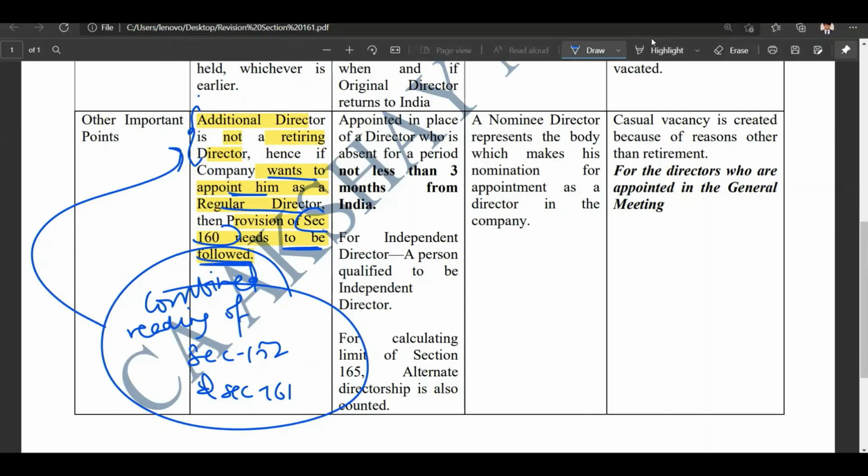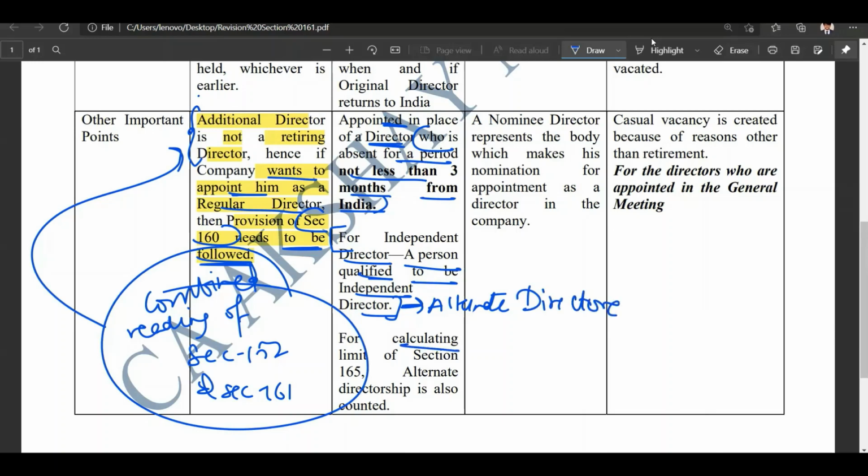All right. And the second point, which is about alternate director, says that an alternate director is appointed in place of a person who is absent for a period of not less than 3 months from India. I have already mentioned that. And it also says that if an independent director is gone for 3 months out of India, then the person who is qualified to be an independent director needs to be the alternate director. So an alternate director needs to possess all the qualifications that are required to be held by an independent director.